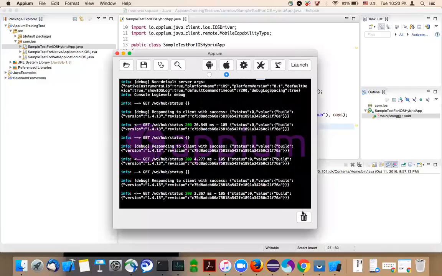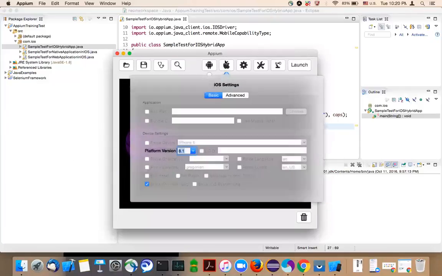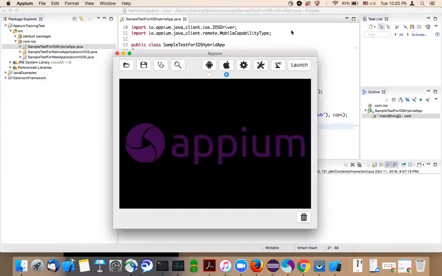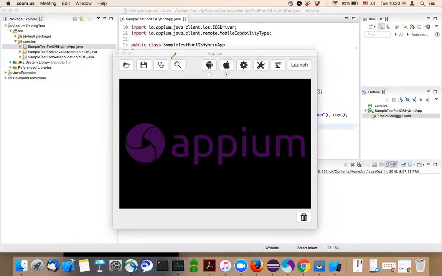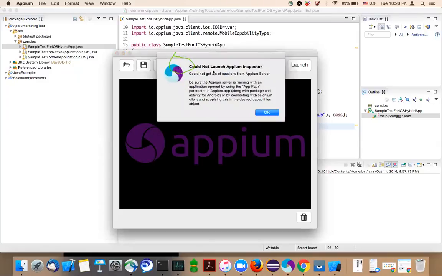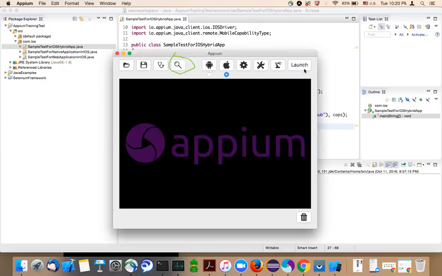So stop it. So before this is called, this is Appium Inspector, right? If you click on it, it says that it could not launch Appium Inspector because, first of all, you need to launch the Appium server. You need to launch the Appium server with some preconditions. So first we'll discuss that and then we'll launch it.